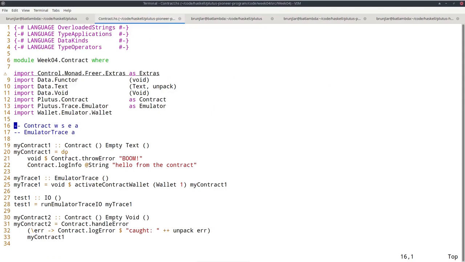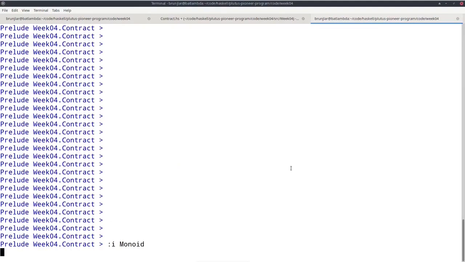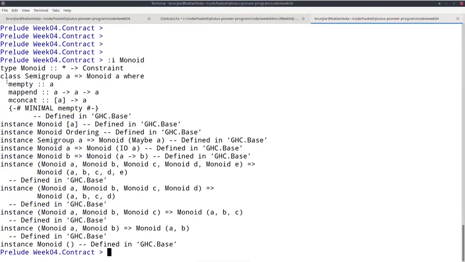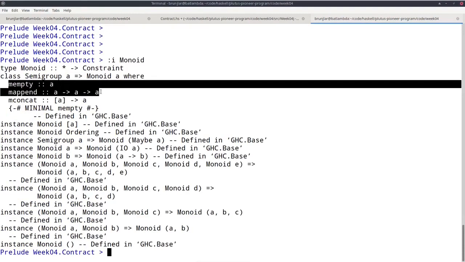Finally, let's look at the first type parameter, the writer. This W can't be an arbitrary type. It must be an instance of the type class Monoid. This is a very important, very common class in Haskell, and it has mempty and mappend. Mempty is something like the neutral element, and mappend combines 2 elements of this type into a new element. The prime example of a monoid is lists, where mempty is the empty list and mappend is concatenation.